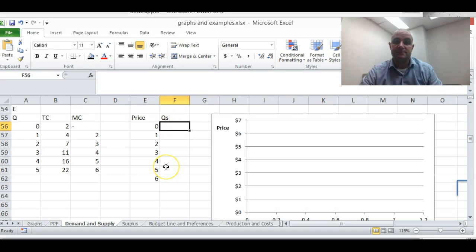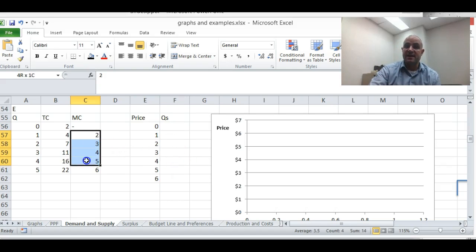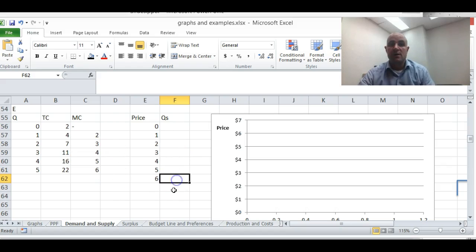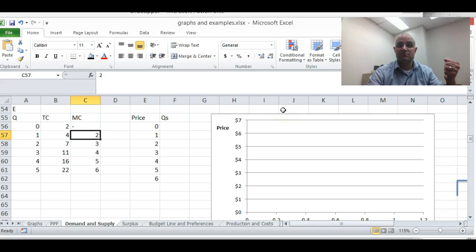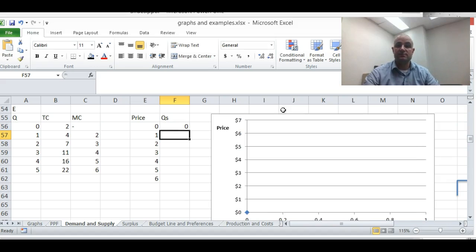So let's go over here and look at the price. The price is how much the producer is going to get. The marginal cost is how much each unit costs. So let's say then that the price was $0. At $0, if they're receiving $0, they're not going to produce the first, because it's costing them $2 to make the first. So when the price is 0, the quantity supplied is going to be 0.